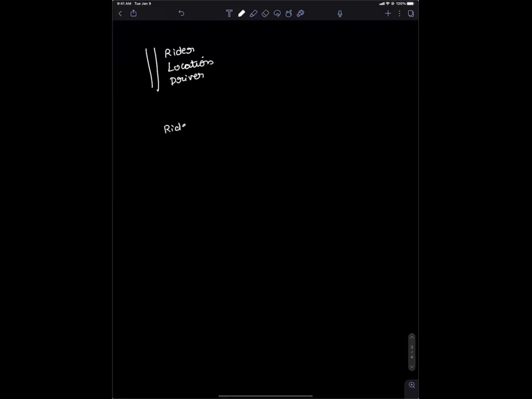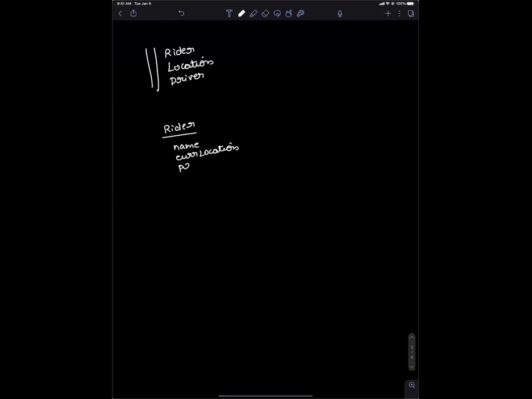You have a rider, just like name, current location. I'm not going into details like address and things like that. This is the user profile basically.